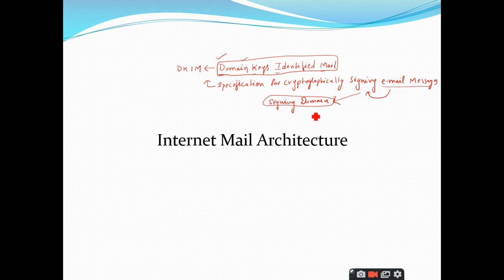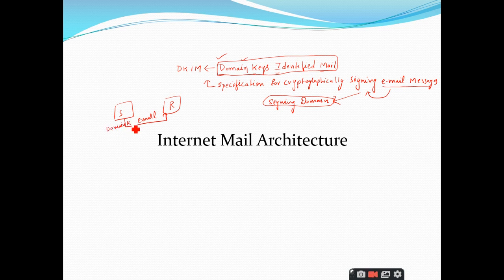Yes, sir. So once you sign and send your email, who are the message recipients? The other part, which we can call the receiver, right? The receiver of the message can verify the signature by querying the signer's domain directly. So we have the sender here and we have the receiver here. The sender will send an email, and who is going to sign on behalf of the sender?